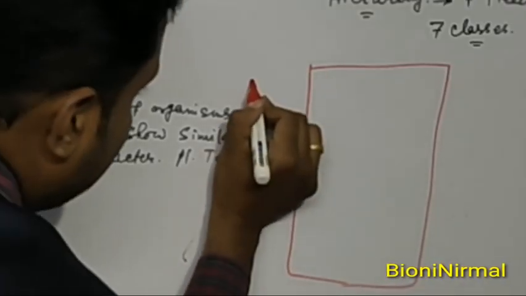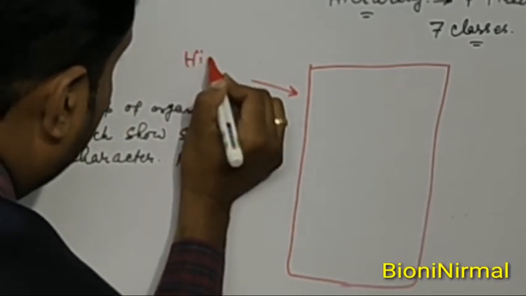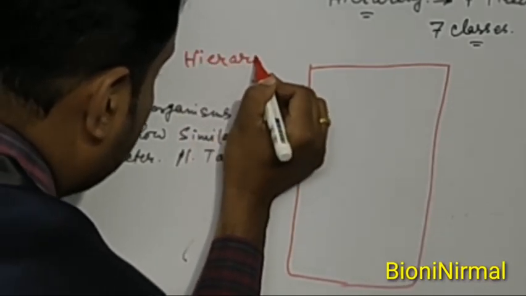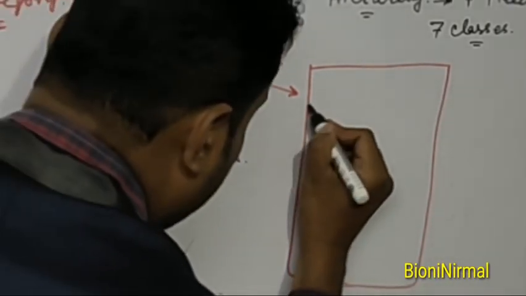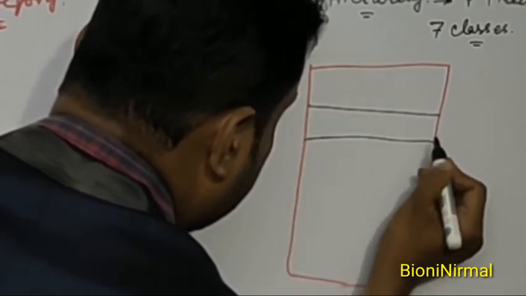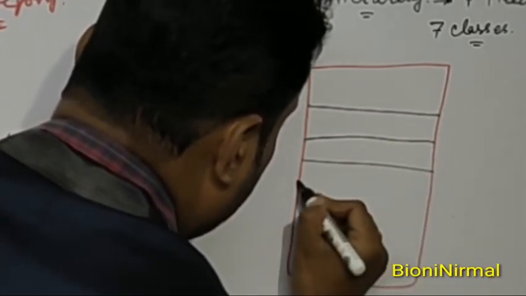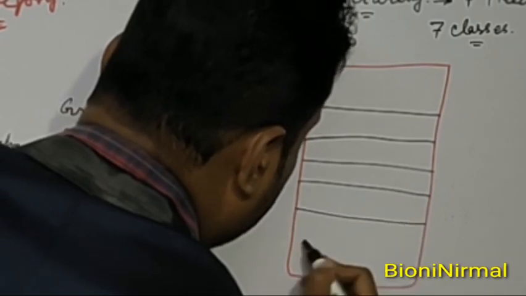So this whole is called the hierarchy, and there are many shelves present. This may be one shelf, this another, 3, 4, 5, 6.